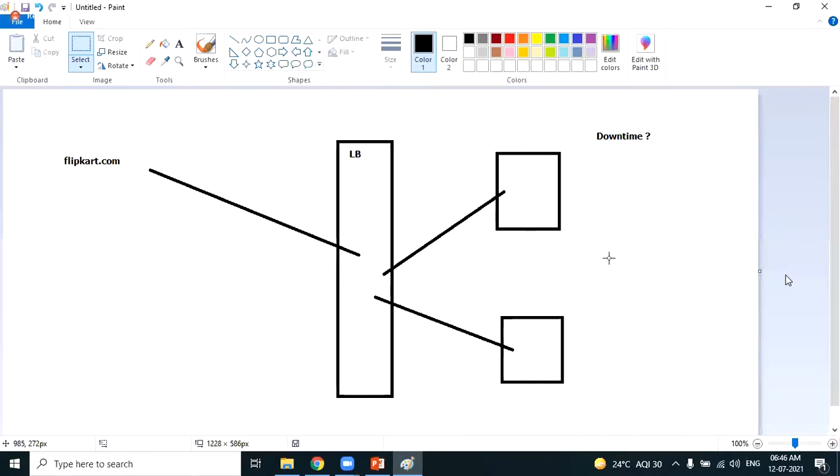It's not static, it's not fixed. The server should automatically increase when the traffic increases. Similarly, when the traffic decreases, to avoid the bill, the server should automatically reduce, the server should be automatically deleted. And this should be done automatically. We should not go to the AWS account, create a new EC2 machine because the traffic is increasing, and attach it to the load balancer. We should not do it manually.